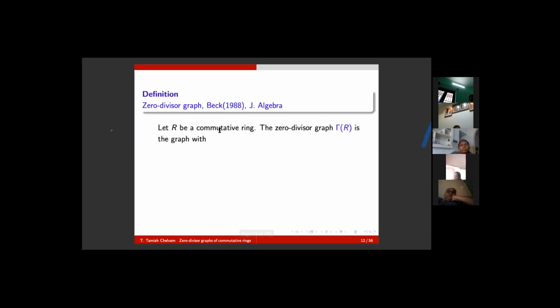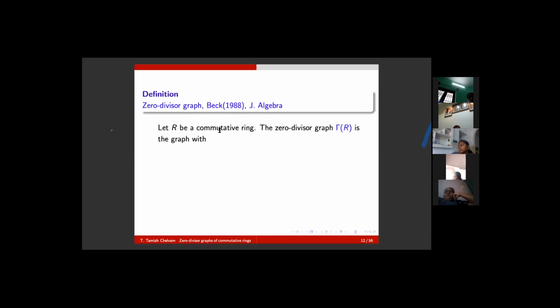Of course, if you take a commutative ring R, we are going to construct a graph called the zero divisor graph. To specify a graph, one needs to specify the vertex set and the edge set.